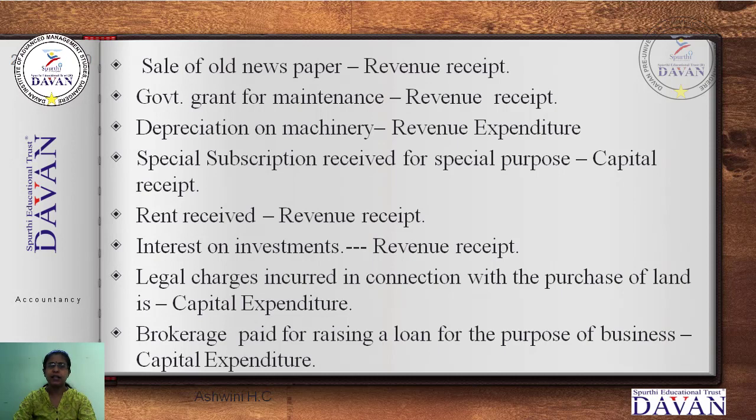Next is rent received. Rent received means it is a revenue. When the amount comes inside to the business, it is a revenue. Rent received is a revenue receipt. Next, interest on investment. Investment means some amount is kept in the bank or any financial institution for further improvement. If we receive interest for that investment, then it is a revenue.